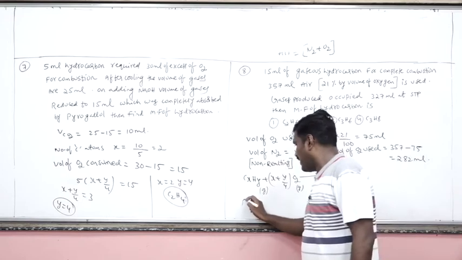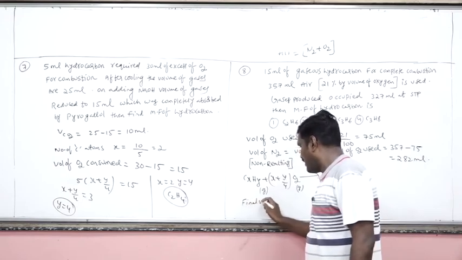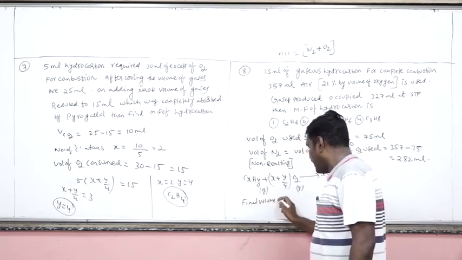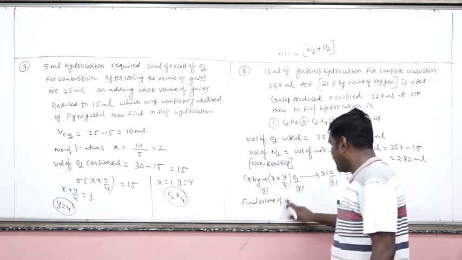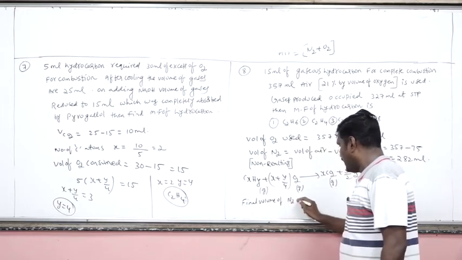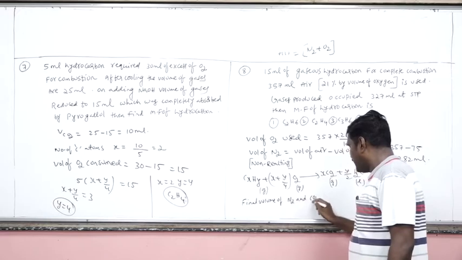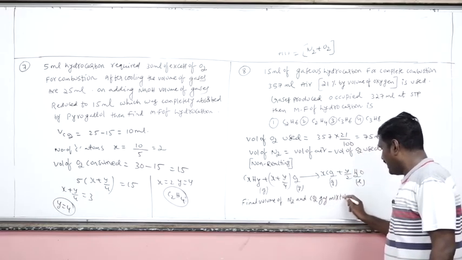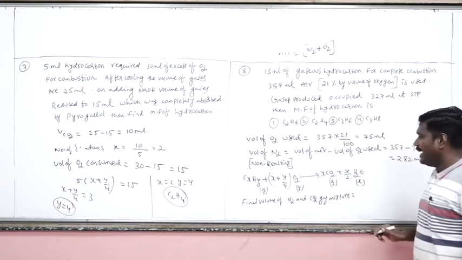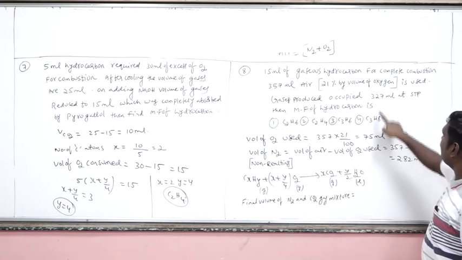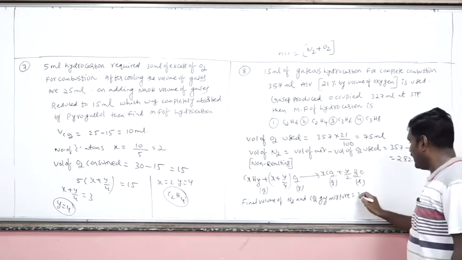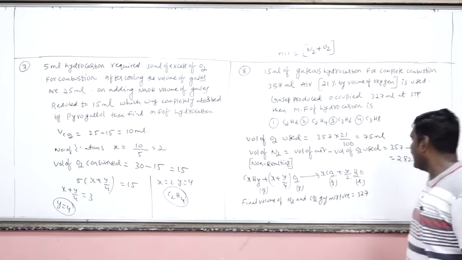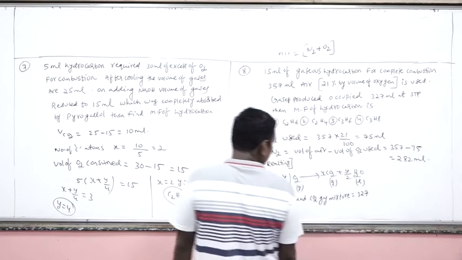So, final volume of N2 and CO2 gas mixture. Final volume of CO2 and N2 gases mixture will be 327. 327. Are you getting my point?